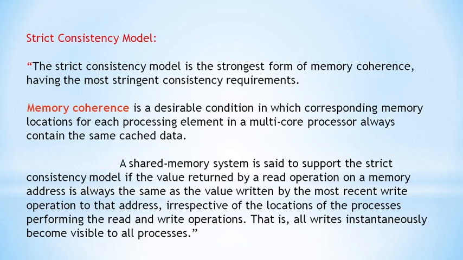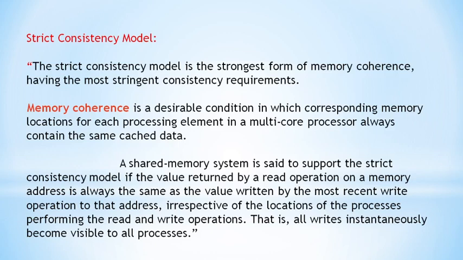If P1 and P3 are sharing the data and they are cooperating processes, all the writes done by P1 and P3 should be immediately visible to all the processes. That is nothing but the strict consistency model.